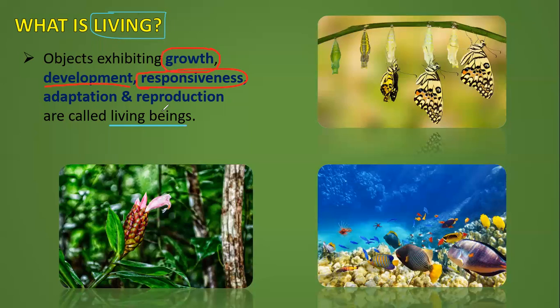For example, when we talk about the plant Mimosa pudica, the touch-me-not plant, it shows thigmotropic movement, that is, on touching, its leaves will droop; it will just curl inwards. That is a type of responsiveness or consciousness that the plant is showing. Also, an object should show the property of adaptation, and the property of reproduction is very important.